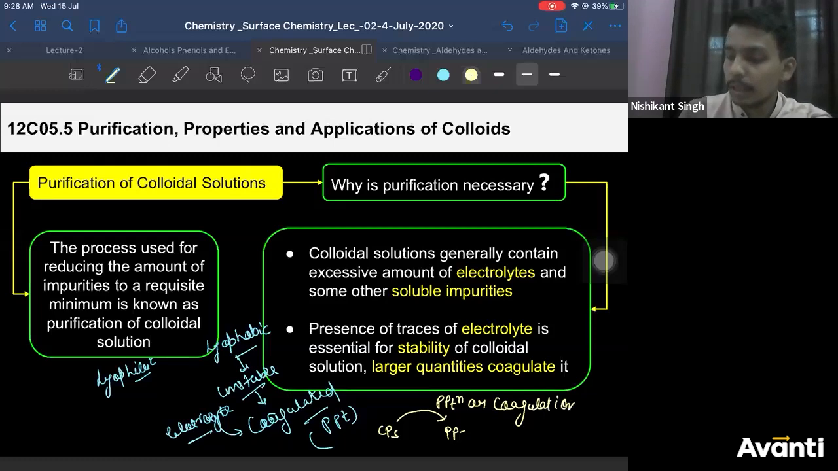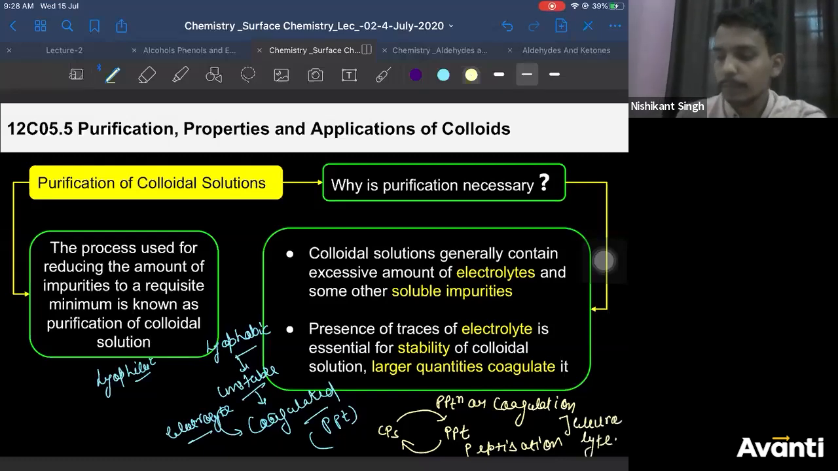Whereas the reverse process is known as peptidization. You need electrolyte for both of them. Both of them happen in the presence of electrolyte only. Okay? So you need electrolyte to do precipitation also. You need electrolyte to do peptidization also.